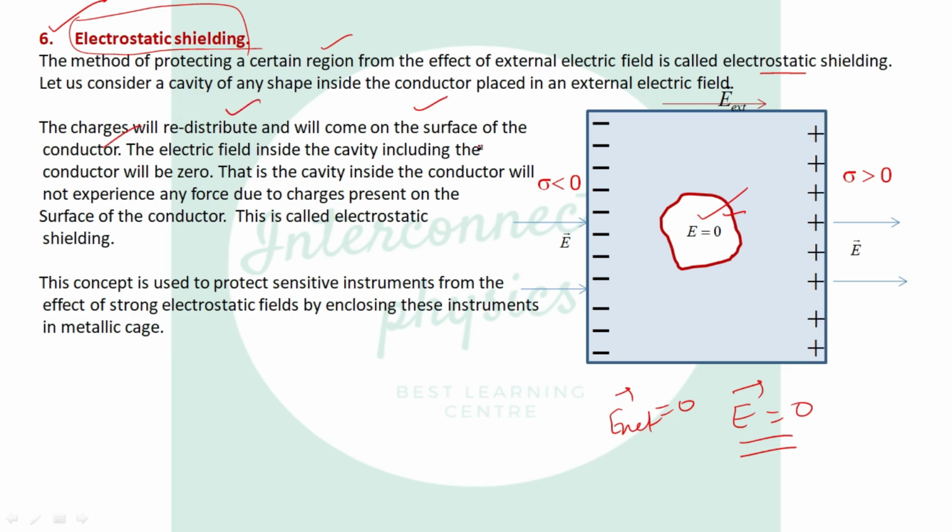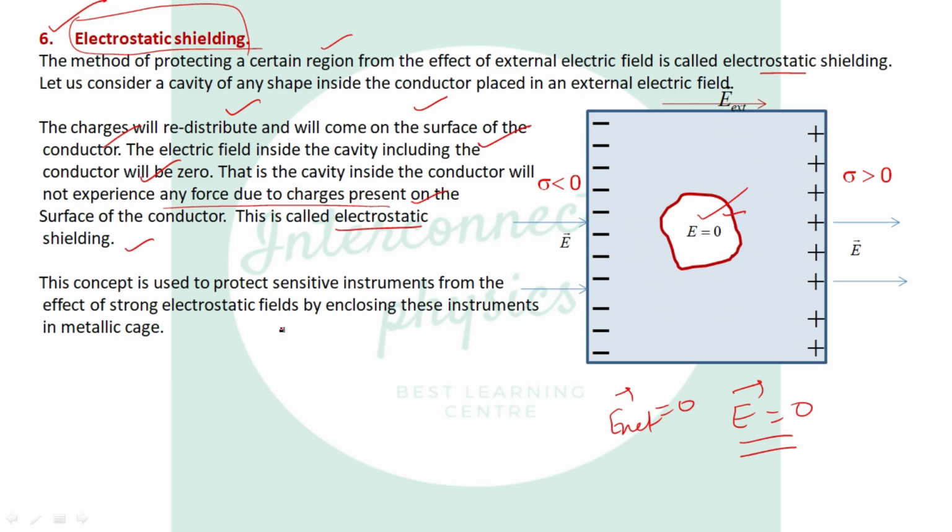Electric field inside the cavity is 0 because electric field inside the conductor is 0. That is, the cavity inside the conductor will not experience any force due to the charges present on the surface of the conductor, because the net electric field is 0 inside the conductor. This is called electrostatic shielding because we have protected this cavity from the electric field.